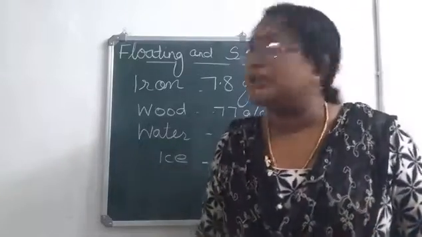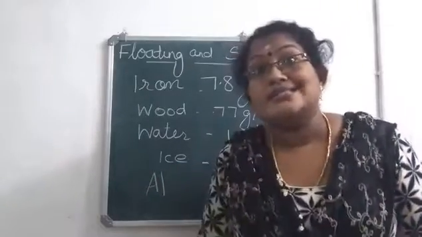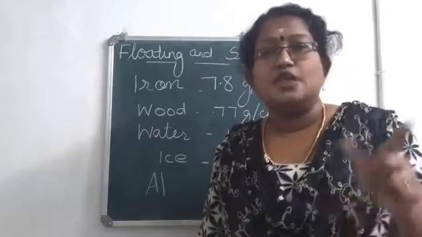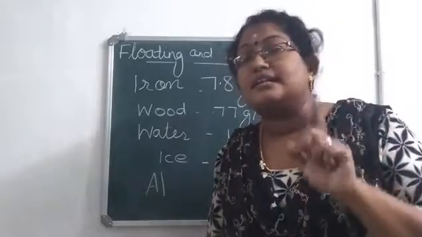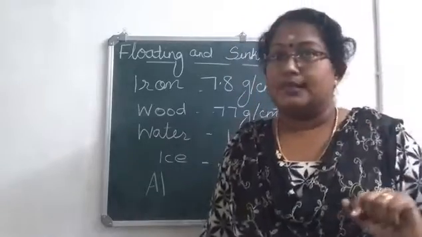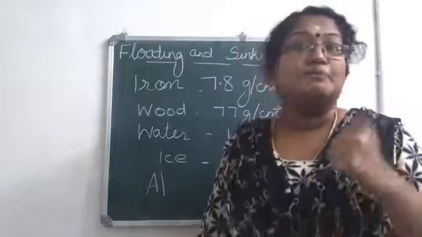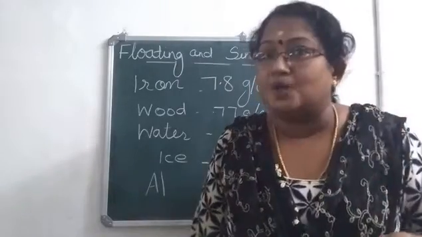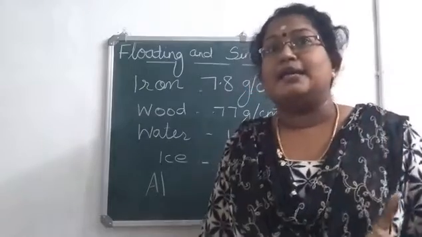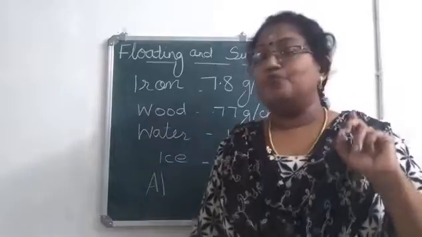For example, aluminium. When you take aluminium, it will sink in water. Why? Because the density of aluminium is greater than that of water. So, aluminium will sink in water. But if that same piece of aluminium is immersed in mercury, it will float. Why? Because the density of aluminium is less than the density of mercury.